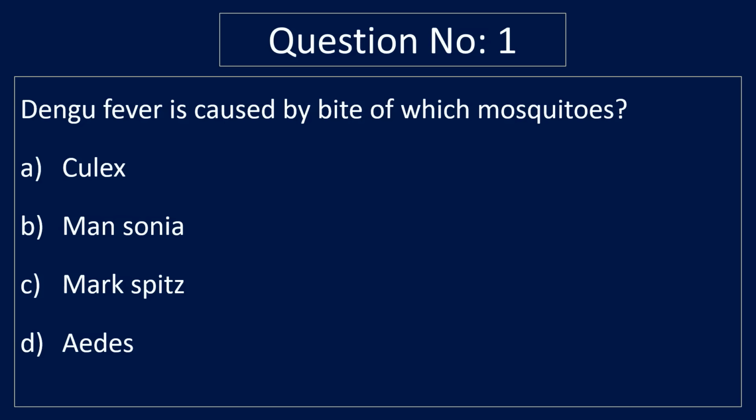Question number 1. Dengue fever is caused by bite of which mosquito? Option A. Culex. Option B. Mansonia. Option C. Mark Spitz. Option D. Aedes. Correct answer is option D. Aedes.